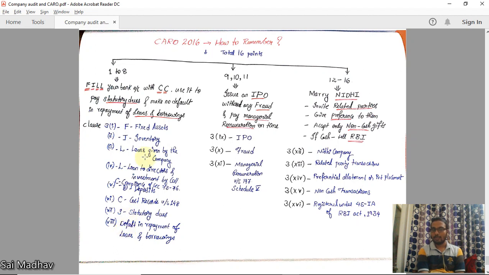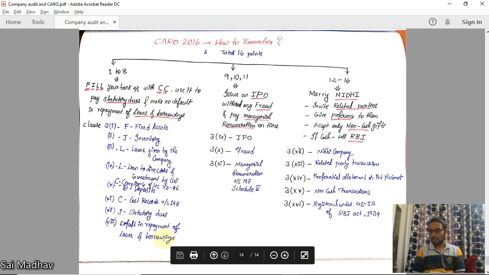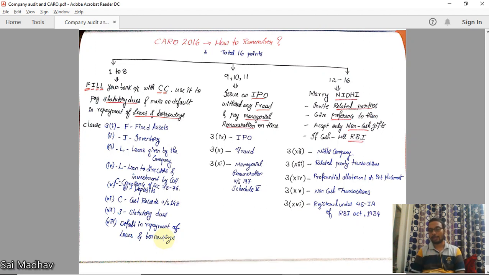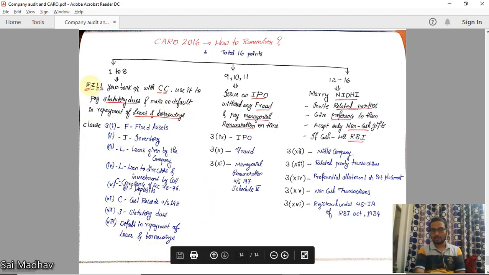Next one, loans and borrowings. Default in repayment of loans and borrowings. You have taken some loans and borrowings, you are making default, you are not paying them on time. Then all the details regarding such non-payment, okay, are to be mentioned here. These are the first 8 points.